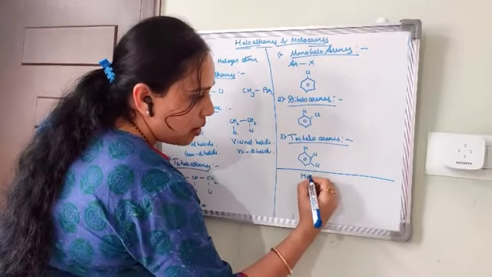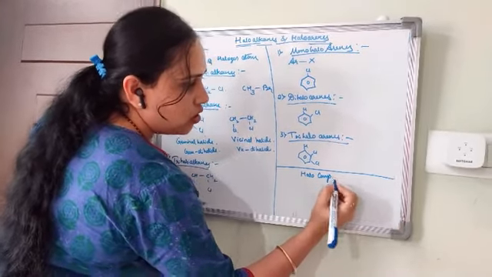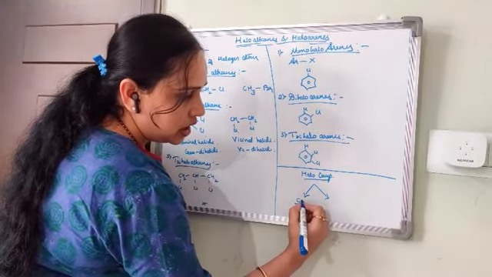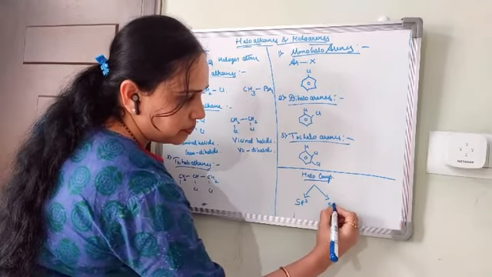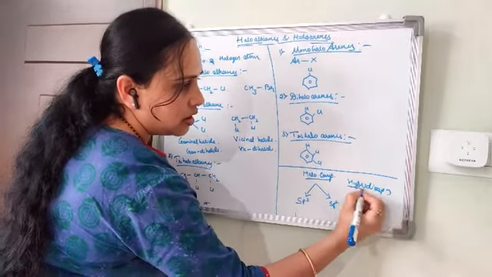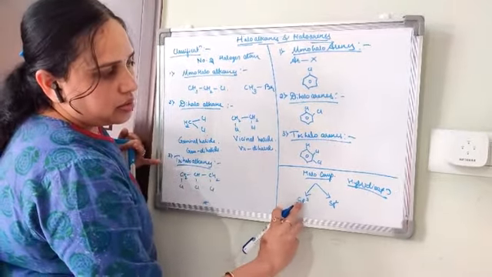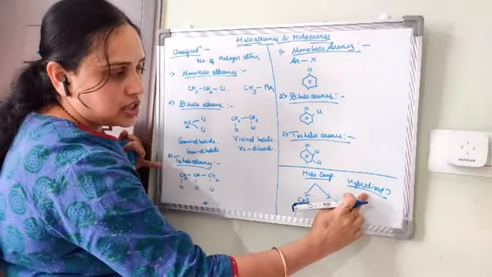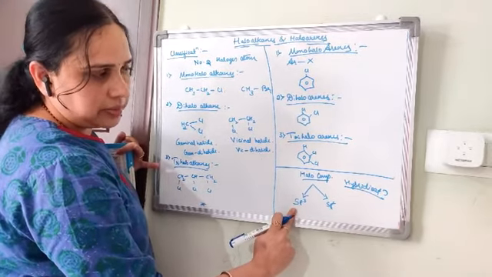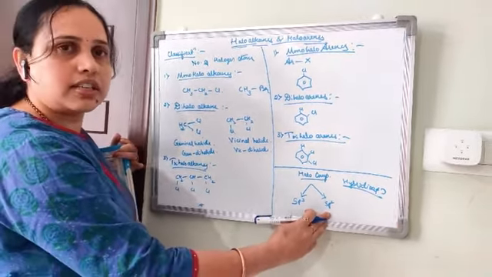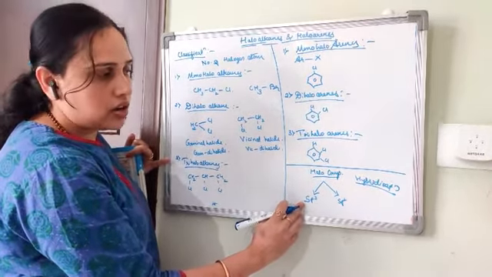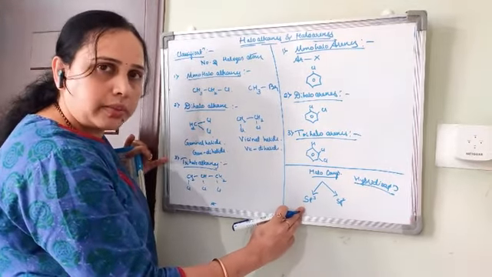Okay, halo compounds are going to be classified according to the hybridization, based on sp3 hybridization and sp2 hybridization. So let's study first the halo compounds according to sp3 hybridization.